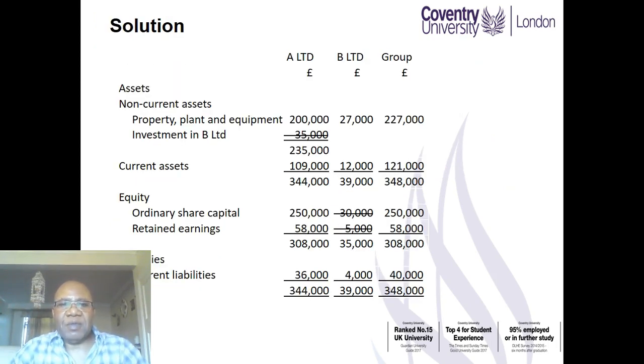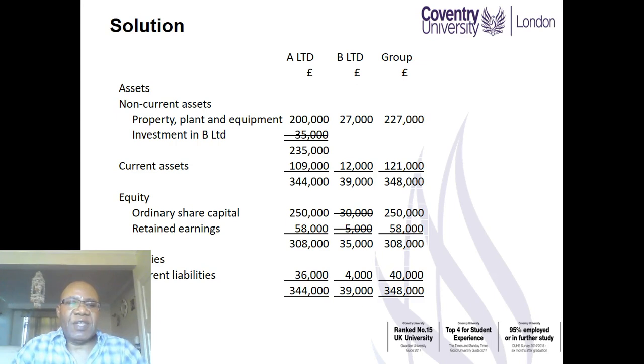As you can see from this solution, this investment of 35,000 cancels out with the 30,000 ordinary share and retained earnings, both of which represent the net assets of B Limited at the date of acquisition. This is a simple process of consolidation, simply by adding together line by line the assets and liabilities and the items of debtors and creditors.